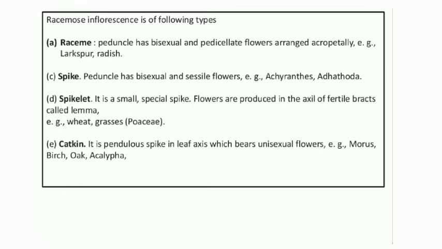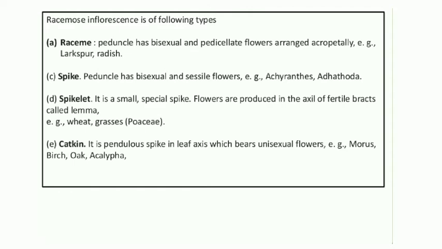Just like we say root, rootlet, flower, floret, leaf, leaflet, it is a spike and spikelet. Flowers are produced in the axil of a fertile bract called lemma. You can see this in the case of wheat and grasses.